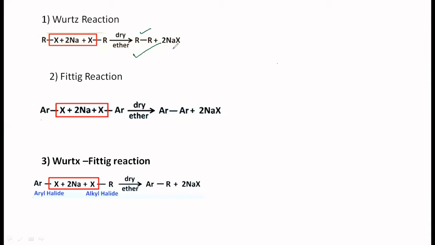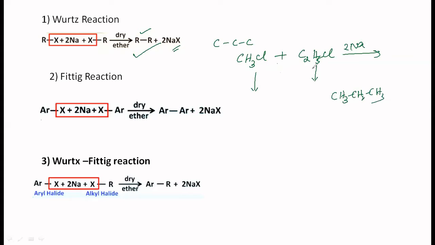The only drawback of this is that you can't prepare alkanes consisting of an odd number of carbons. Like if you want to prepare propane, you won't be able to do that. If you attempt it, say you take chloromethane plus chloroethane, C2H5Cl, then use Na in the presence of dry ether medium, this will give its own Wurtz product, and this one would give its own Wurtz product. In addition to that, you will get propane, that is CH3CH2CH3. That is a drawback. Hence, you cannot use it.